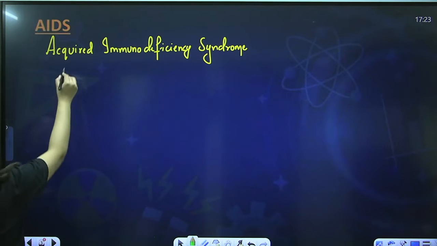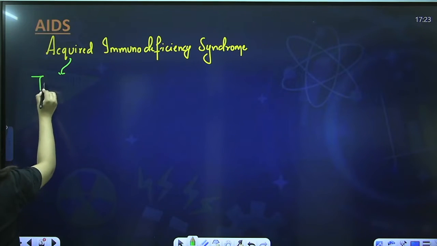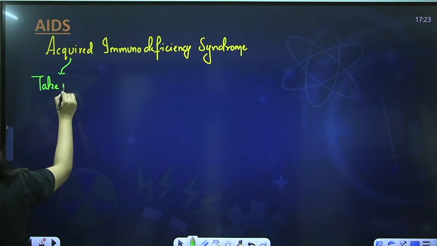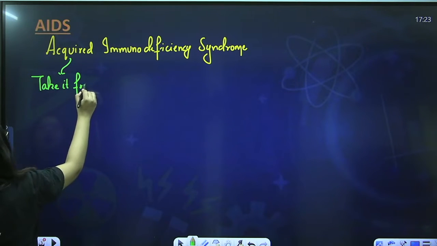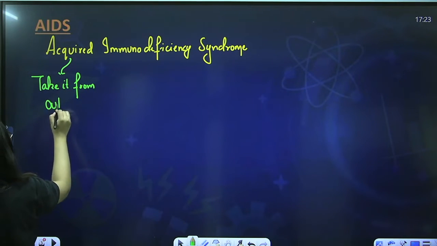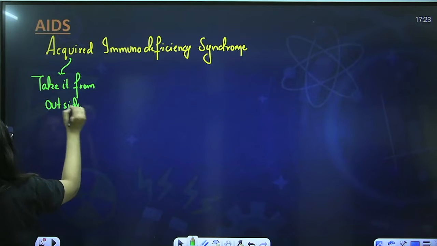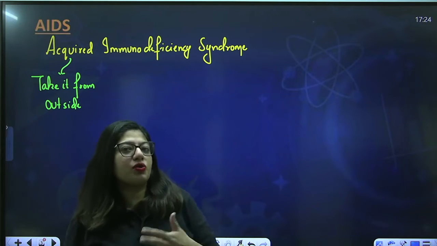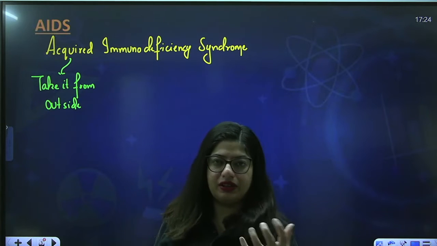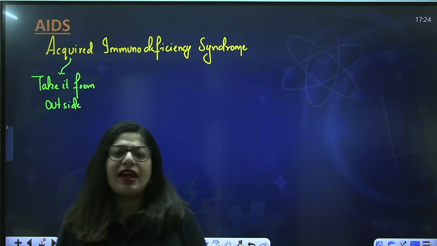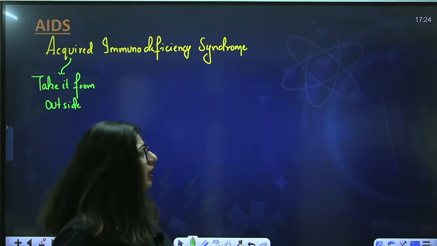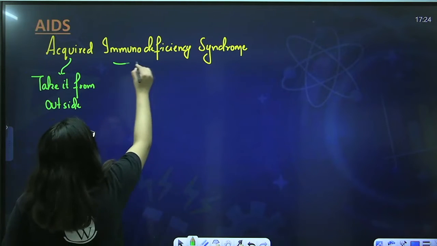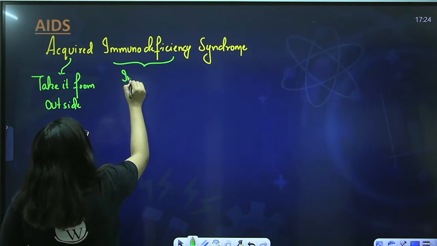First, acquired. Acquired means you take it from another source. Take it from outside. You are not born with this disease. It's not a genetic disease. Rather, you get this from another person who is infected. That's acquired. Acquired means you get it, just like acquired immunity.